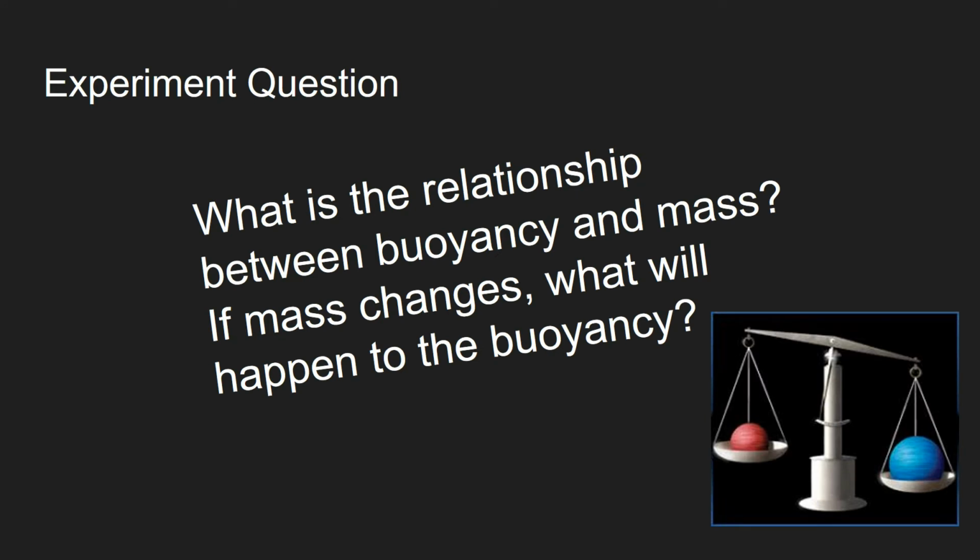We've learned that density would affect the buoyancy of an object or the time it takes to sink. So we think that objects will float if they are light. We are going to test how mass affects buoyancy by testing how long different objects take to sink. What is the relationship between buoyancy and mass? If mass changes, what will happen to the buoyancy?